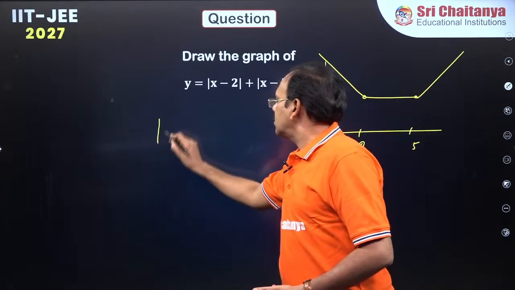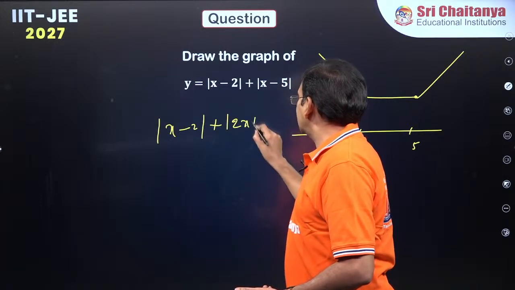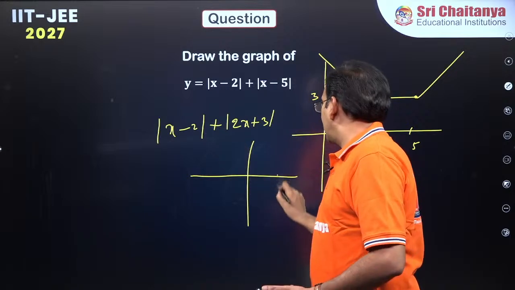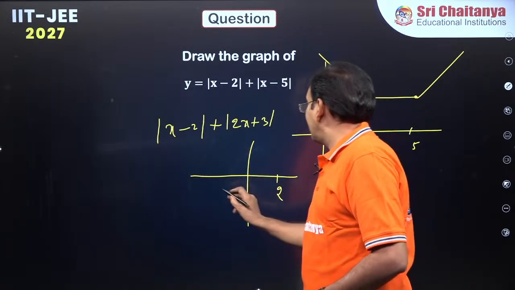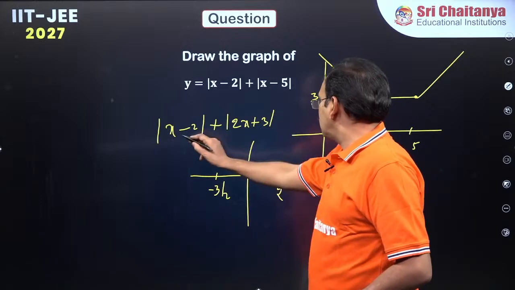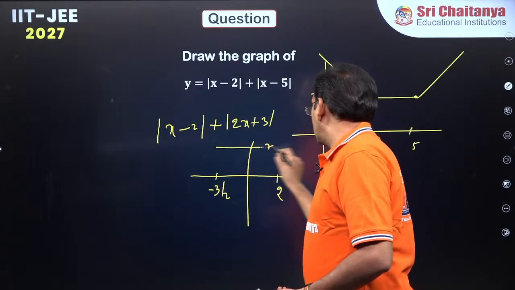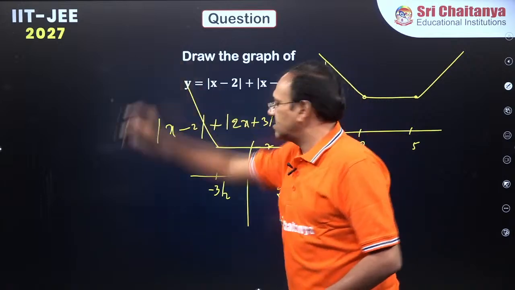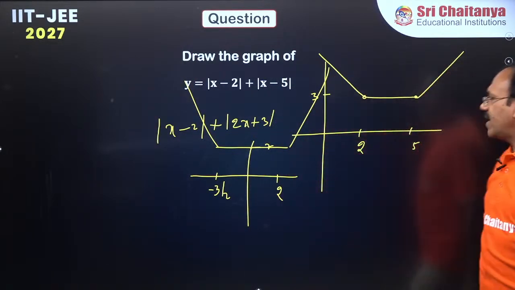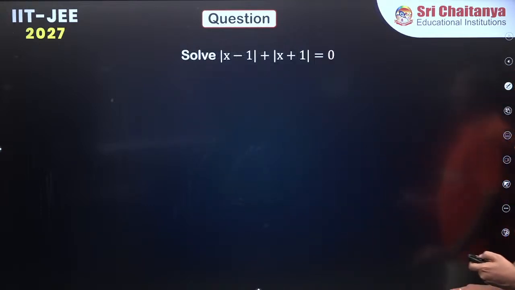Suppose mod x minus 2 plus mod 2x plus 3. This becomes 0 at 2, this becomes 0 at minus 3 by 2. So you just put 2 here, you will get 4 plus 3, 7. Here you will get a tub like this. That's all. Very simple. Okay, dear students, the rest of the part are for you.